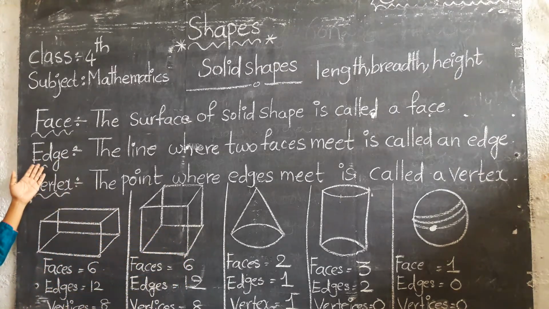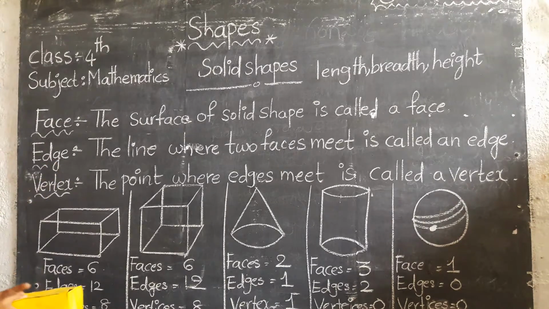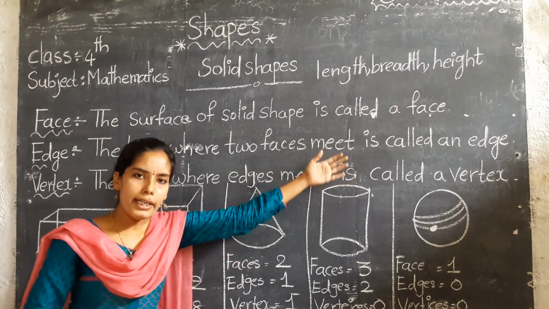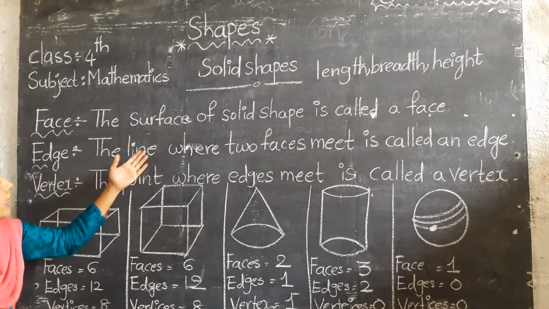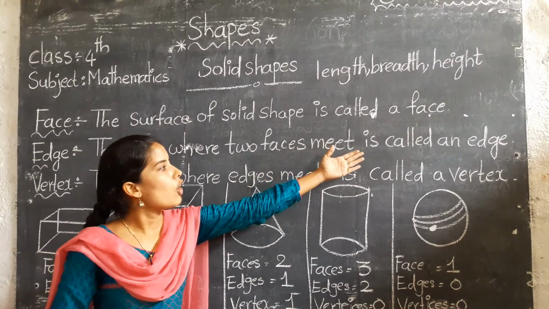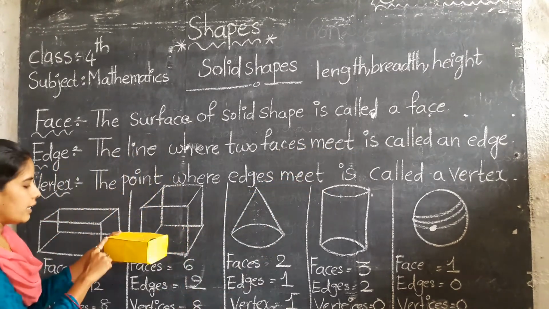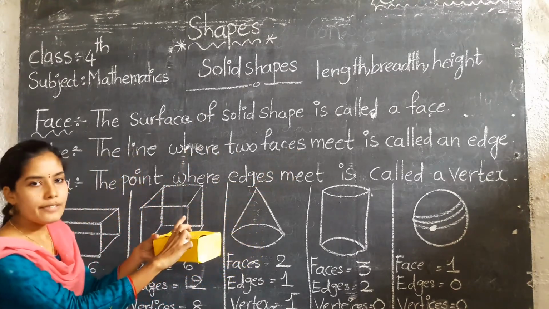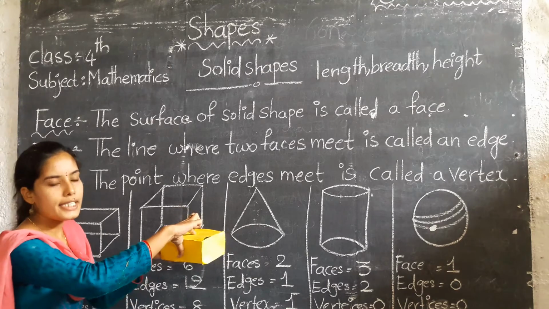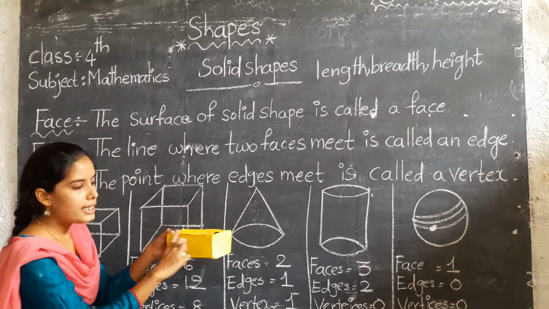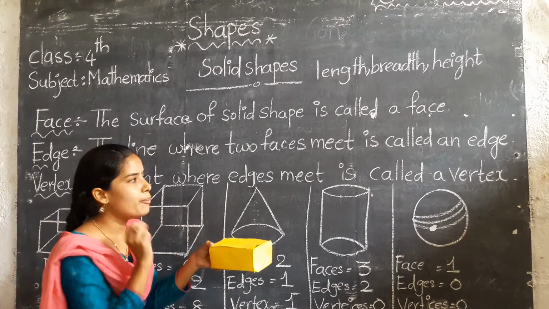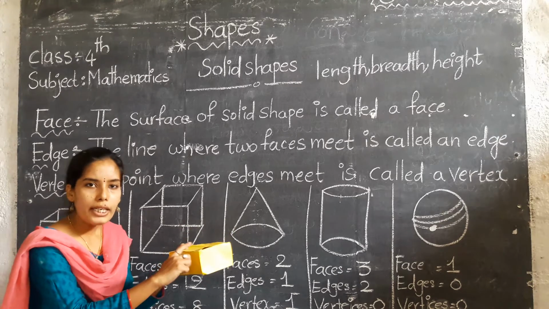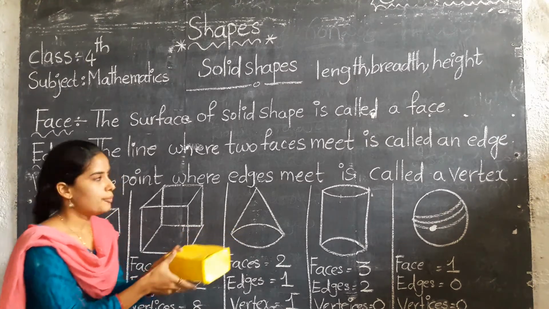The next one is edge. What is the meaning of edge? The line where two faces meet is called an edge. This is one face, this is another face. Where two faces meet, there is one line. Yes, this line is called an edge. Simply, the outline border of the solid shape is called an edge.